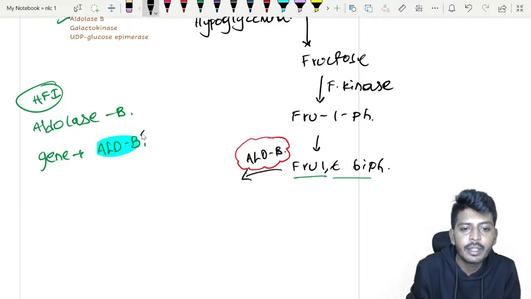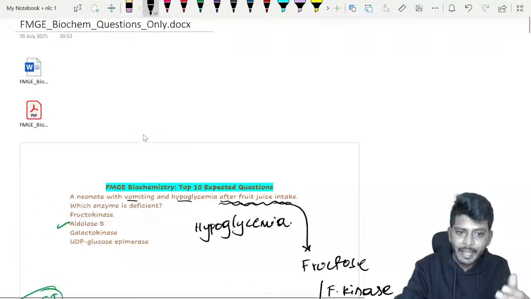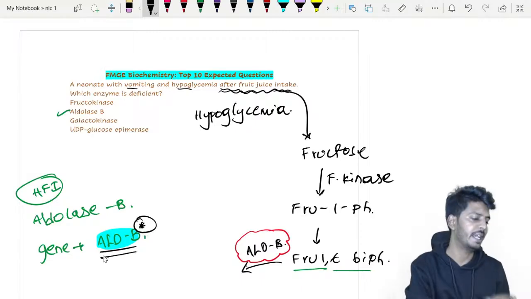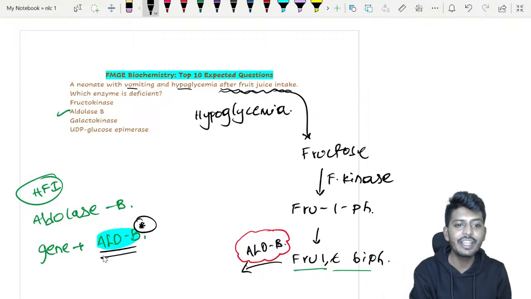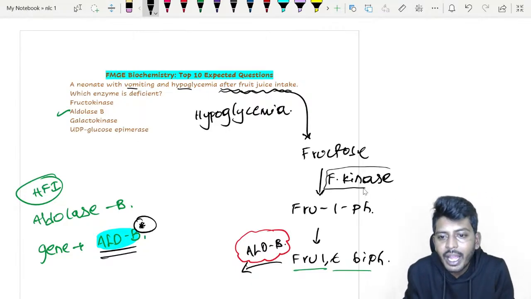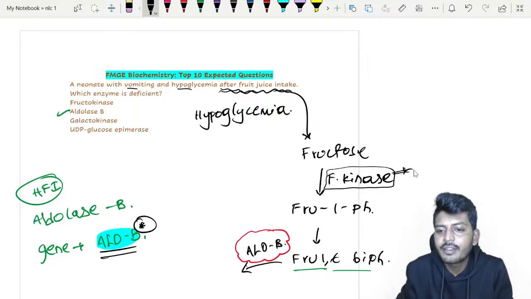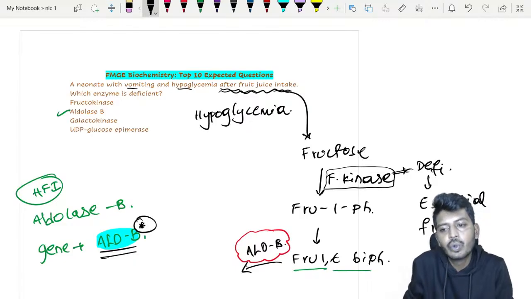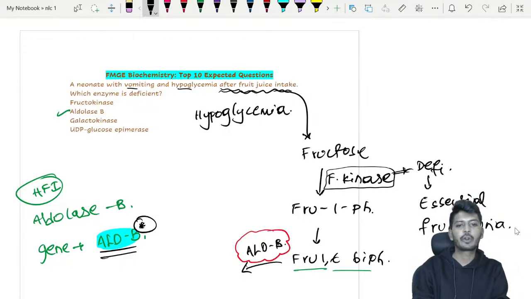This is also a possible MCQ. They can ask the same question as: which of the following genes is defective? The answer is the ALDOB gene. Then the next important aspect is the enzyme fructokinase. Its deficiency will lead to a disease called essential fructosuria. What is the name? Essential fructosuria. Essential fructosuria is the condition caused by the deficiency of fructokinase.